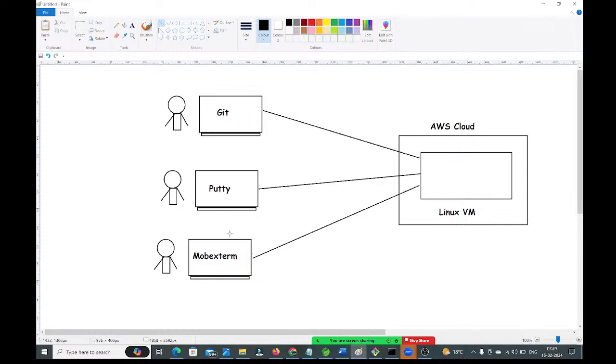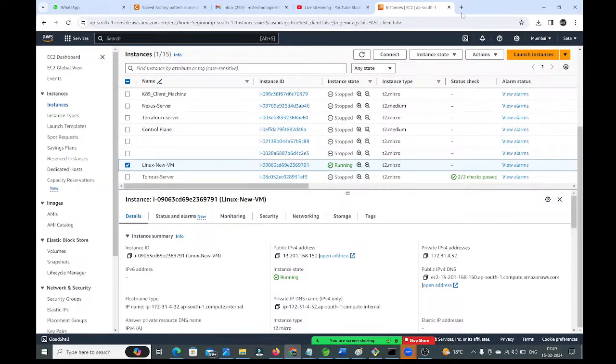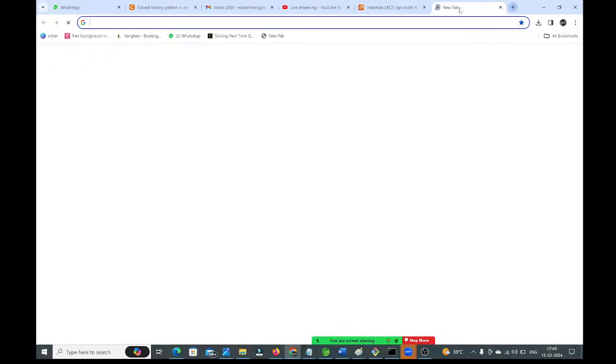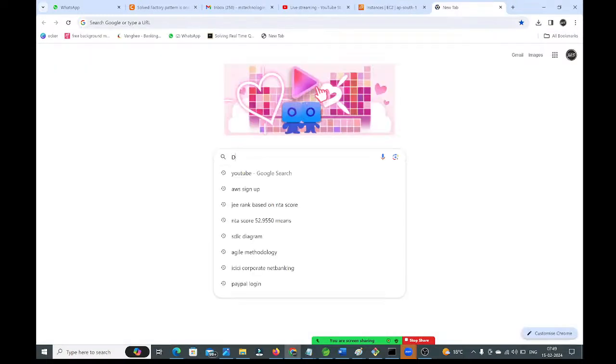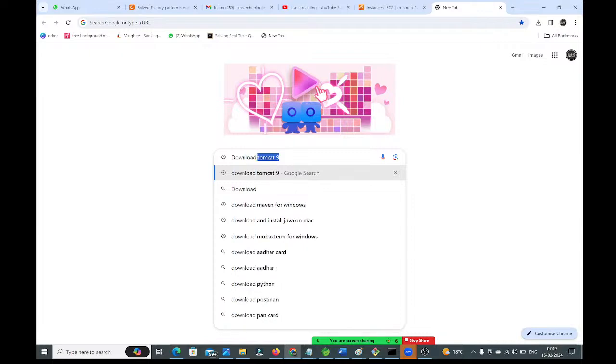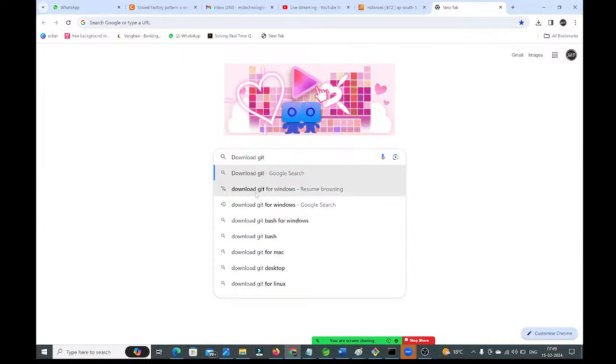First, if you want to use Git, we need to download that Git in our local system, guys. Go to this browser, guys. Go to the browser. Here, just type download Git. Download Git, guys. Here we are going to download the Git.